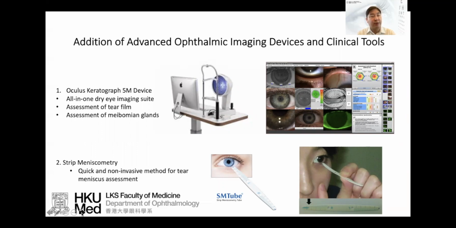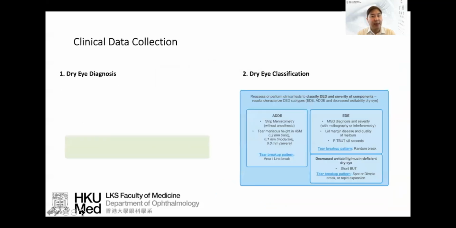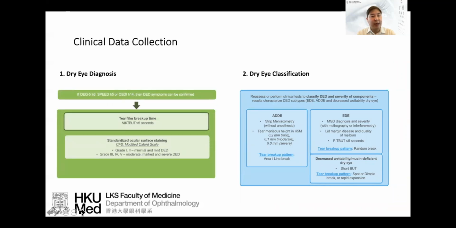We found that there's a very good association, and the strip meniscometry allows you to do the measurement within 5 seconds rather than taking 5 minutes. So it's especially useful for longitudinal assessment where you have to repeatedly do it to the patient because it doesn't irritate the eye. So what we hope to do is to have a collection of robust data.